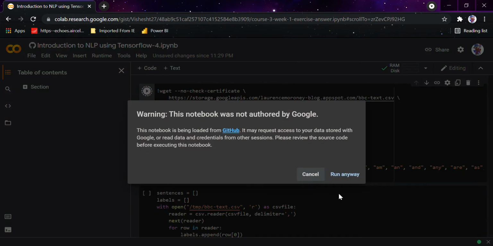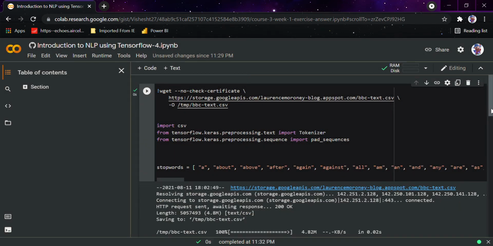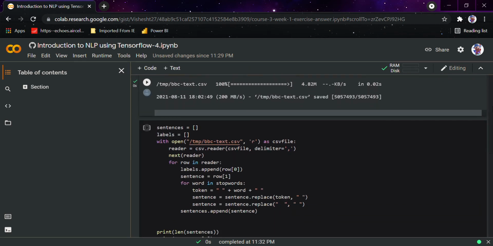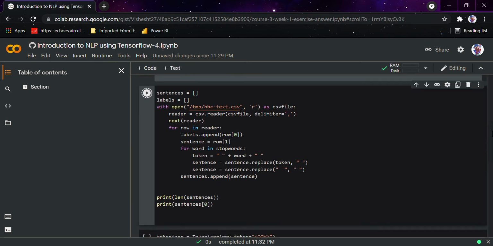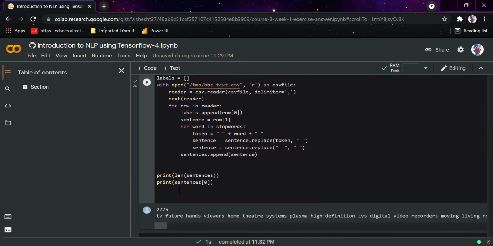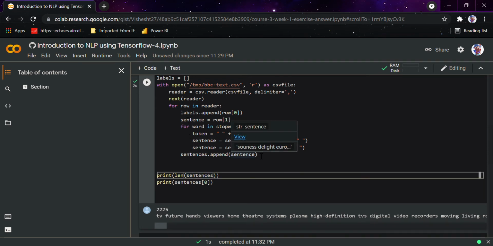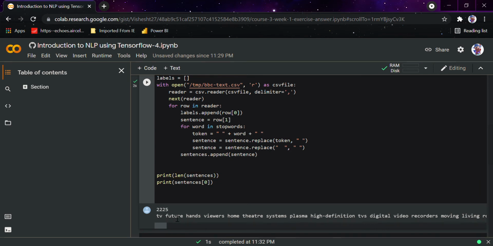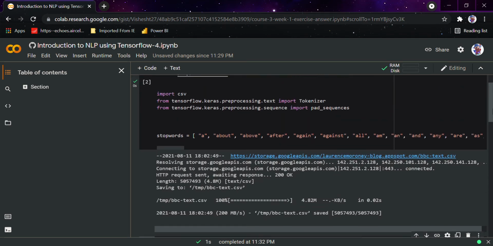So let's run and get the dataset. This is the dataset which is available in TensorFlow. Here I would just run this once again, and as you can see it has printed the number of sentences present in this dataset. These are 2225, and if you see one of the sentences, it is a very big sentence. Obviously this is a news dataset, so what can we expect more? This has words like TV, future, hands, viewers, home theater, meaning all the available words in the dataset.